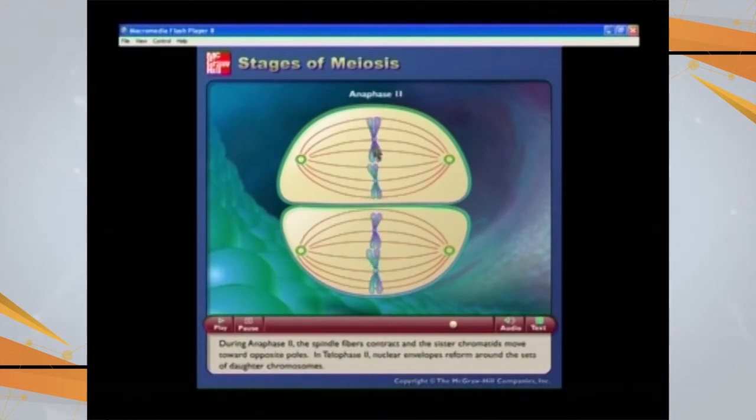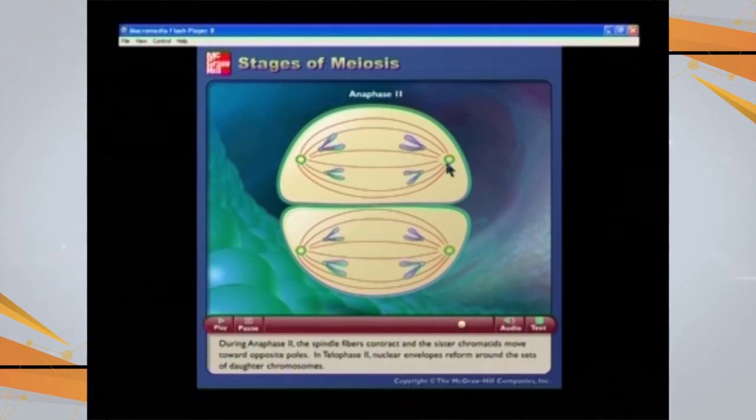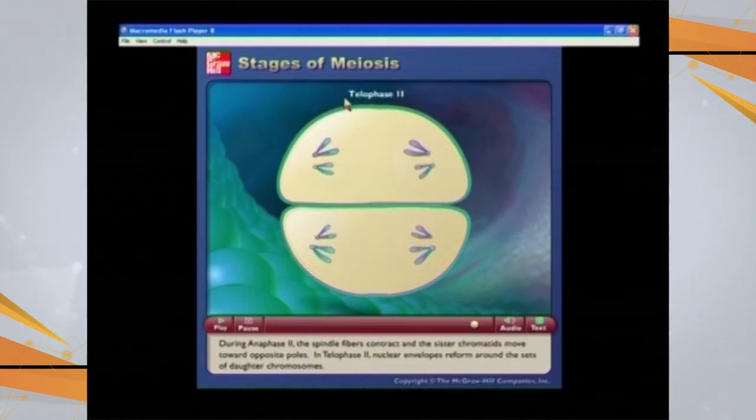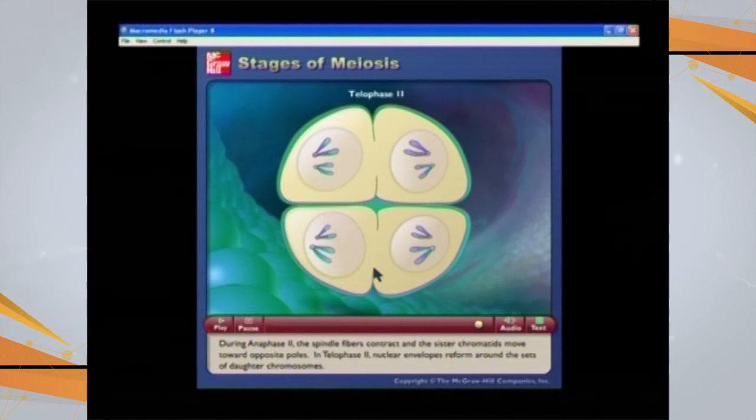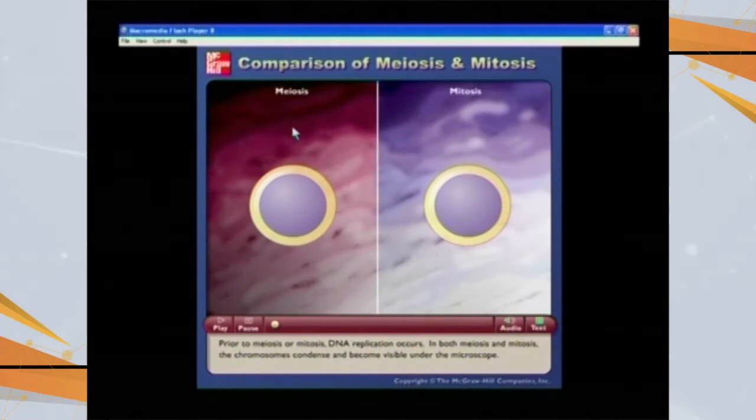and this time, these are the chromatids which are going to split apart. So 23 chromatids moving on one side, 23 moving on the other side, followed by the telophase, as a result of which the 4 daughter cells are produced, and then there is the uncoiling of these chromosomes to take the form of chromatin. Comparing the process of meiosis and mitosis in this animation.